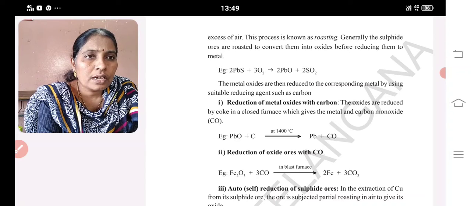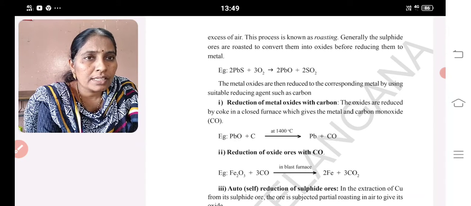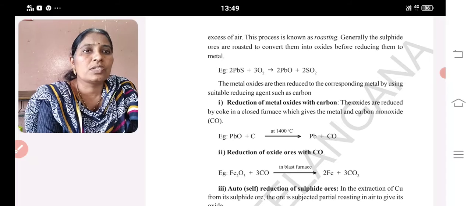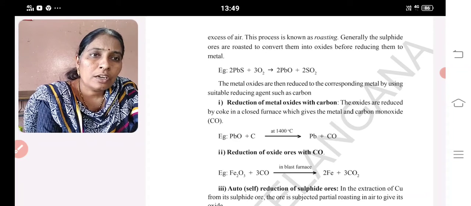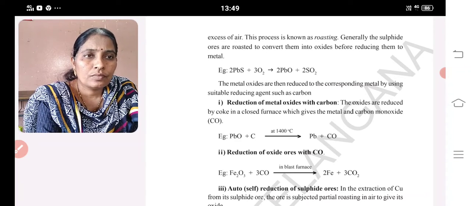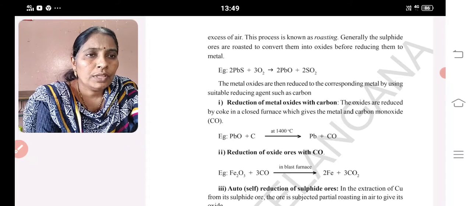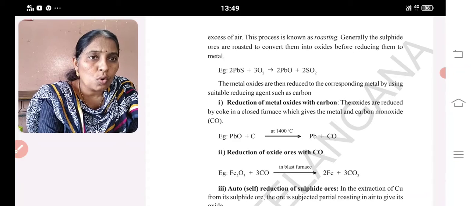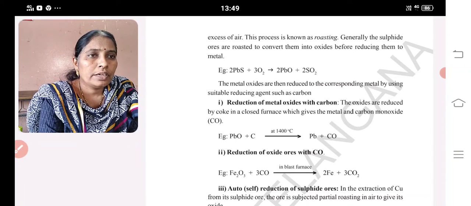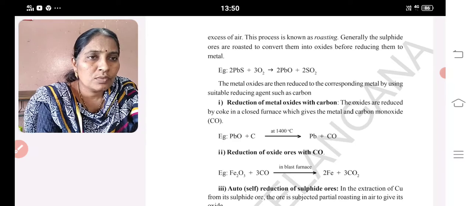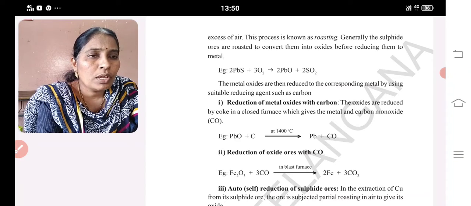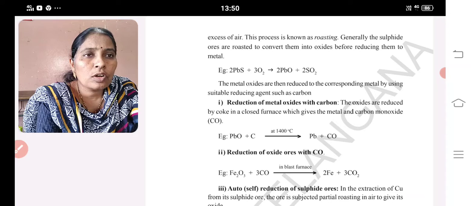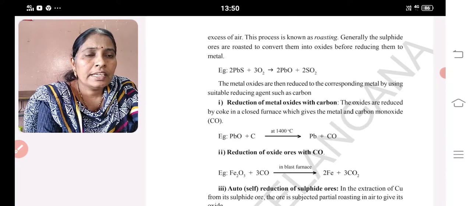And the metal oxides are again reduced to the corresponding metals by using a suitable reducing agent. So, the second method: the metal oxide is reduced with a suitable agent, such as carbon. The oxides are reduced by coke in a closed furnace, which gives the metal and carbon monoxide. See, lead oxide reacts with carbon and is heated. When it is heated up to 1400 degrees Celsius, we will get lead and carbon monoxide.